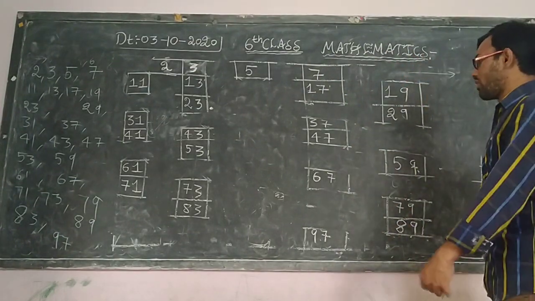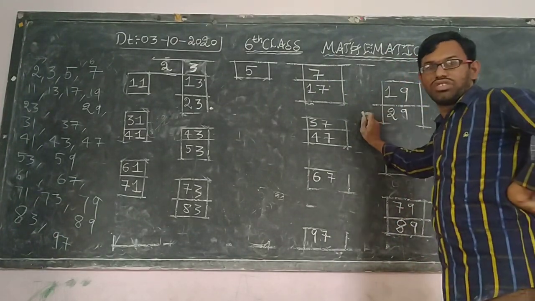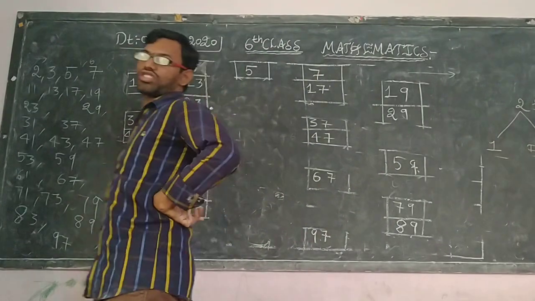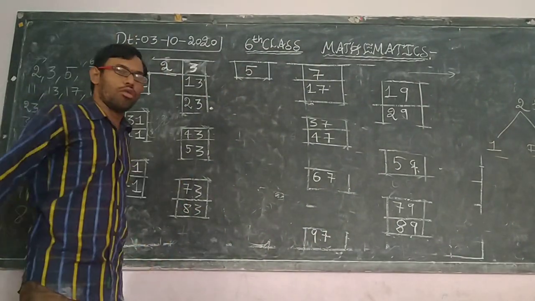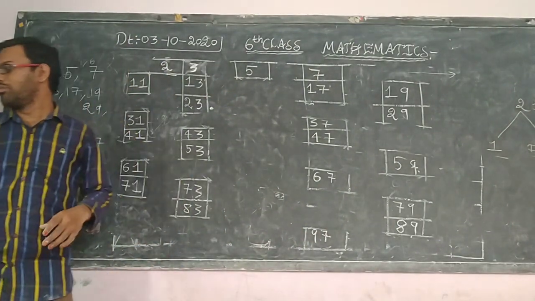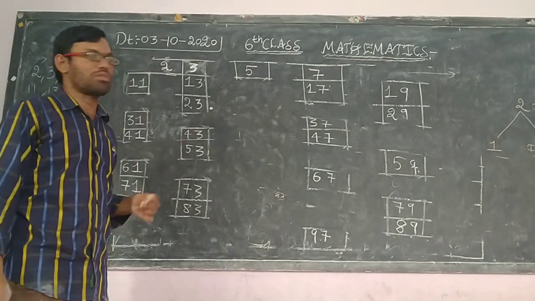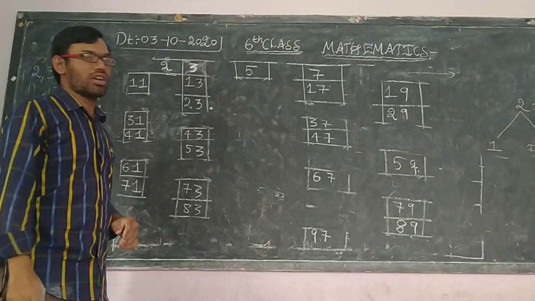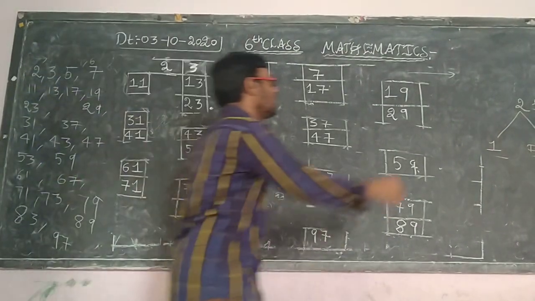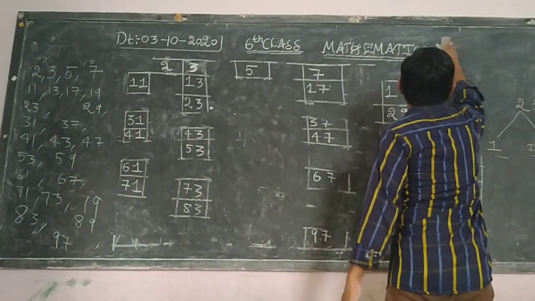See, 1, 2, 3, 4. So I want to tell you one shortcut method to identify how many prime numbers are there from 1 to 100. Once you understand this shortcut, you will get it very easily. Okay. So the concept is called, see.